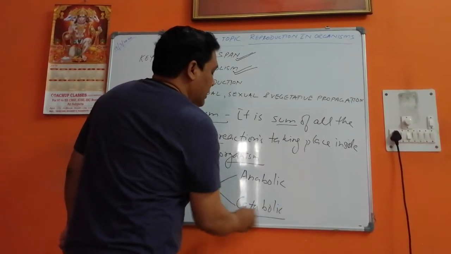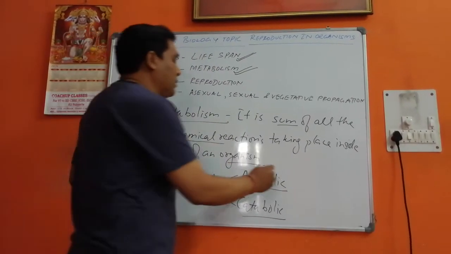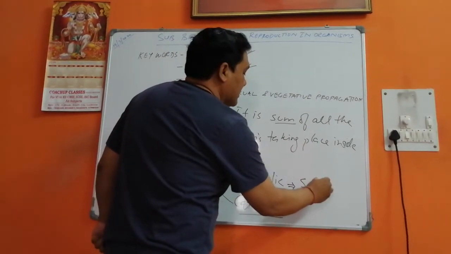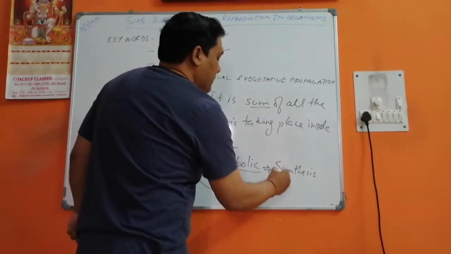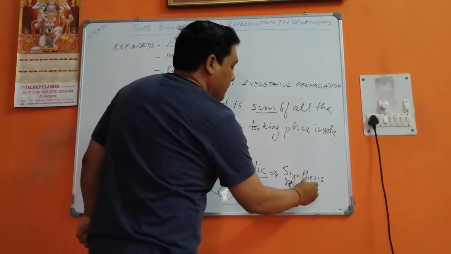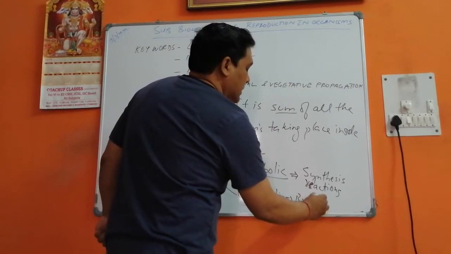We have already learned anabolism and catabolism in 11th class. What is anabolism or anabolic reaction? These are synthesis reactions. And catabolic reactions are breakdown reactions.